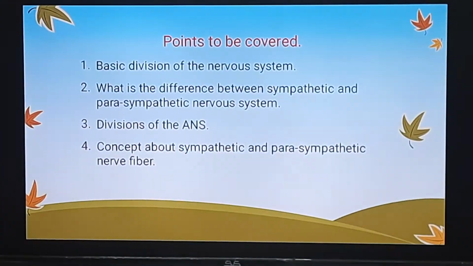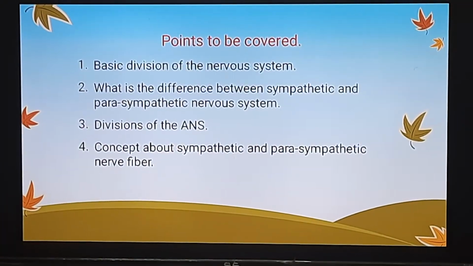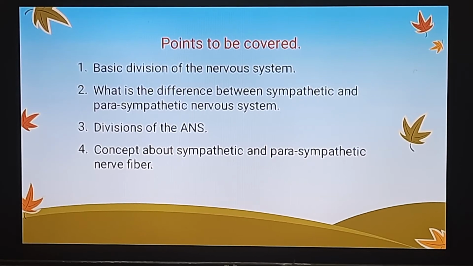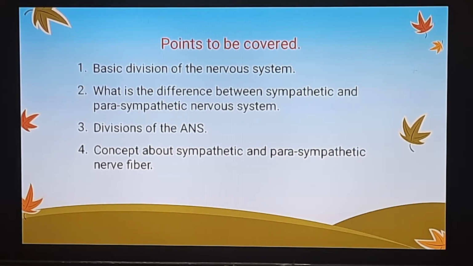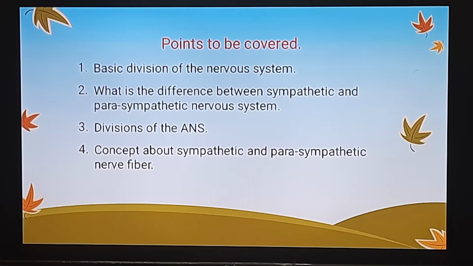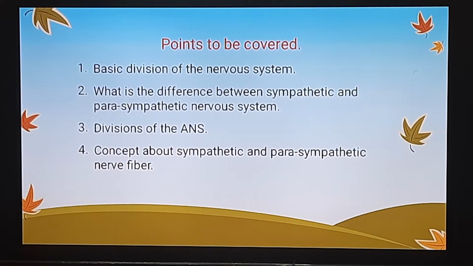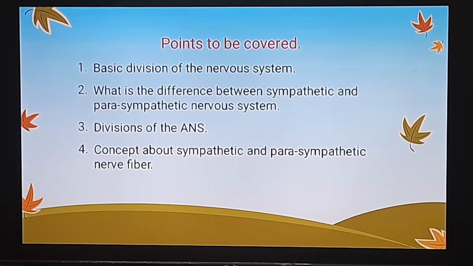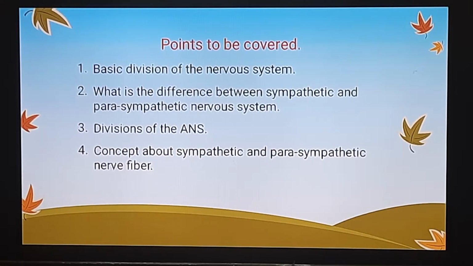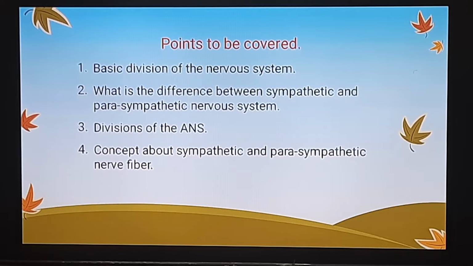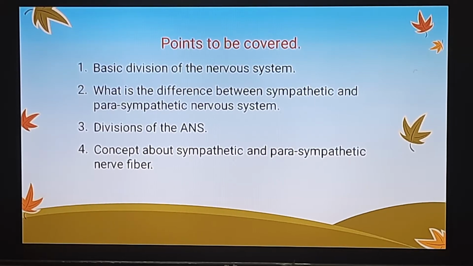So the very first important thing that we are going to discuss in this video lecture is the basic division of our nervous system. Then we will see the main important difference between the sympathetic nervous system and the parasympathetic nervous system. Then we will see the divisions of the autonomic nervous system, and finally we will see the concepts related to our sympathetic and parasympathetic nerve fibers. So without wasting any further time, let's get started with the basic division of our nervous system.